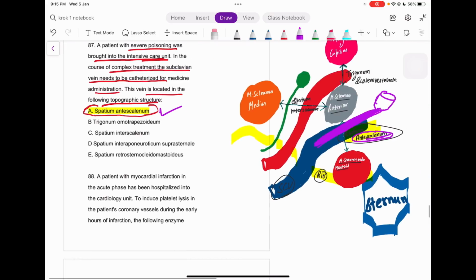And now we have other spaces like the interscalenum, which is out here because it's between the two scalenus muscles. But again, we know the perfect answer, right? Why should we even go towards those things?